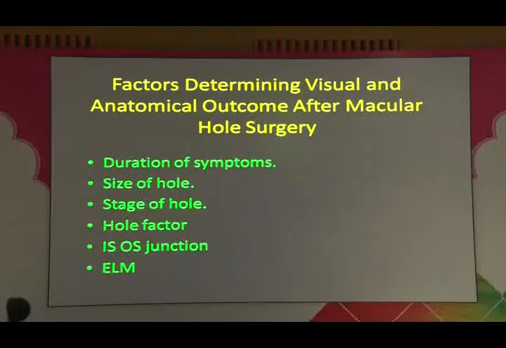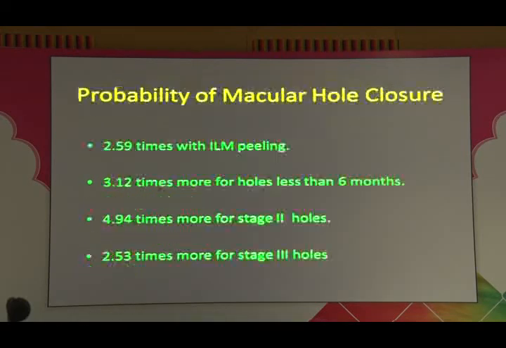The factors determining visual and anatomical results would be duration of symptoms. Duration of the macular hole is a very important thing. Size of the hole: the larger the hole, the more difficult anatomical hole closure itself is. Stage 2 holes may close by vitrectomy even without gas, whereas stage 4 and long-standing holes may require some mechanical assistance like gas, positioning, etc. There are now methods like hole factor and the ISOS junction, which is functional and very important on OCT. If the ISOS junction is defective, then there is no point in operating on the hole because we are not going to get good visual recovery.